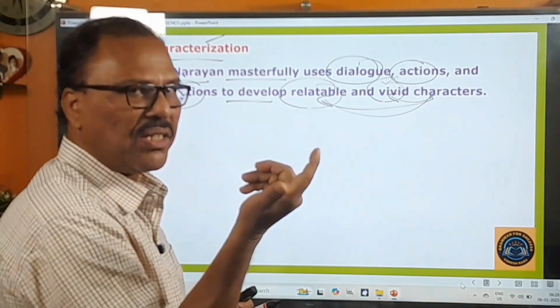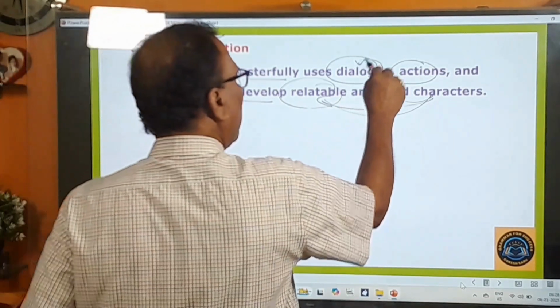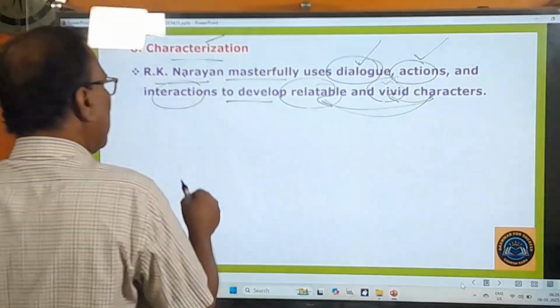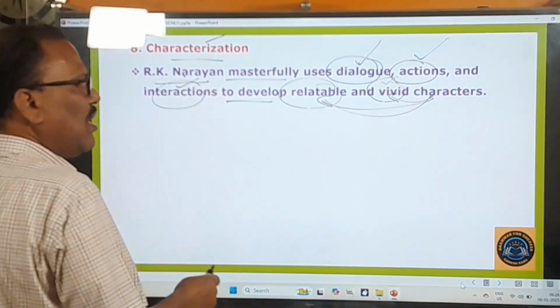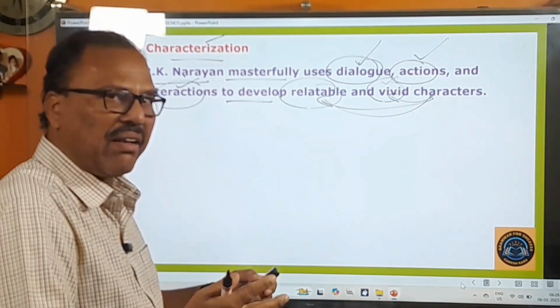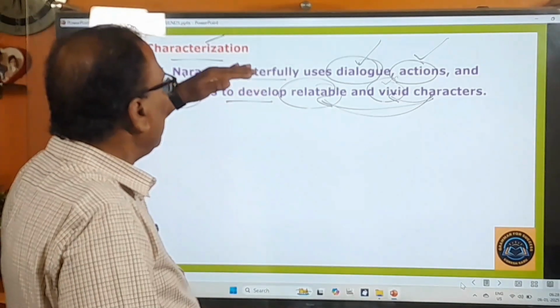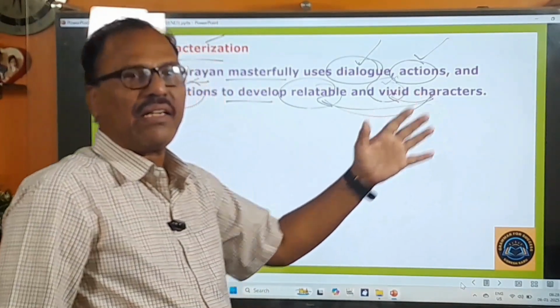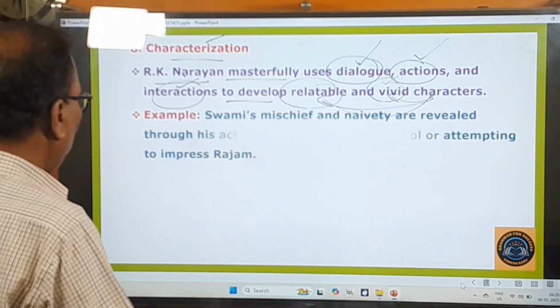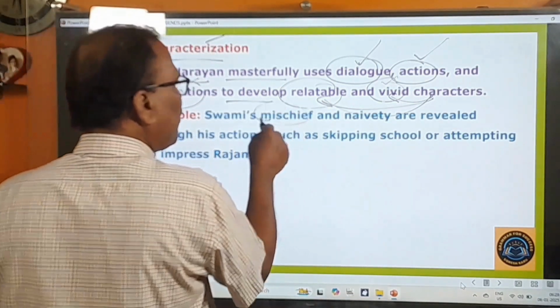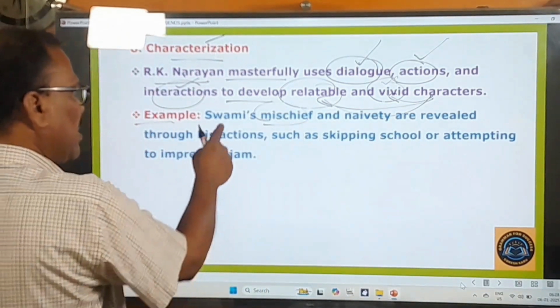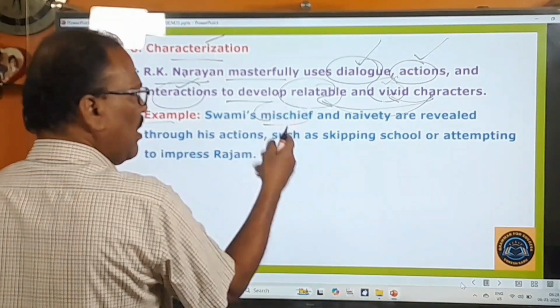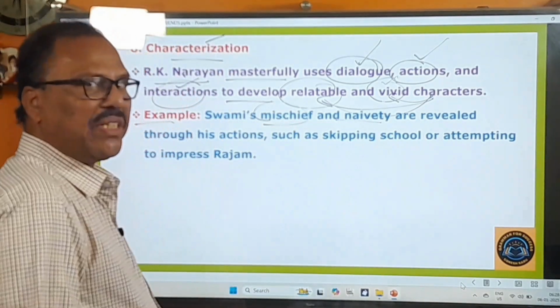Clever characterization, because in the delivery of dialogues, in the performance of actions and interactions, he has taken every care, and therefore he could create relatable and vivid characters. Here let me give you one example: Swami's mischief. He does so much mischief throughout the novel, and naivety means what?